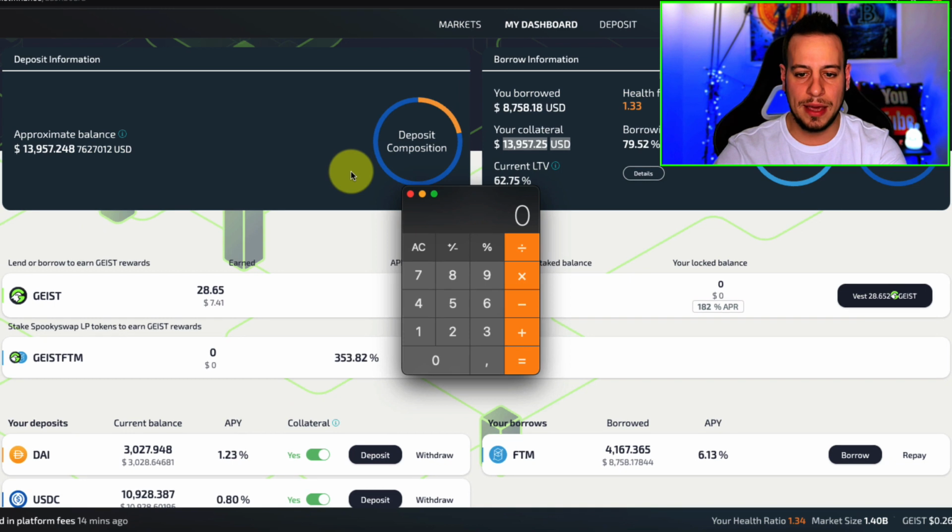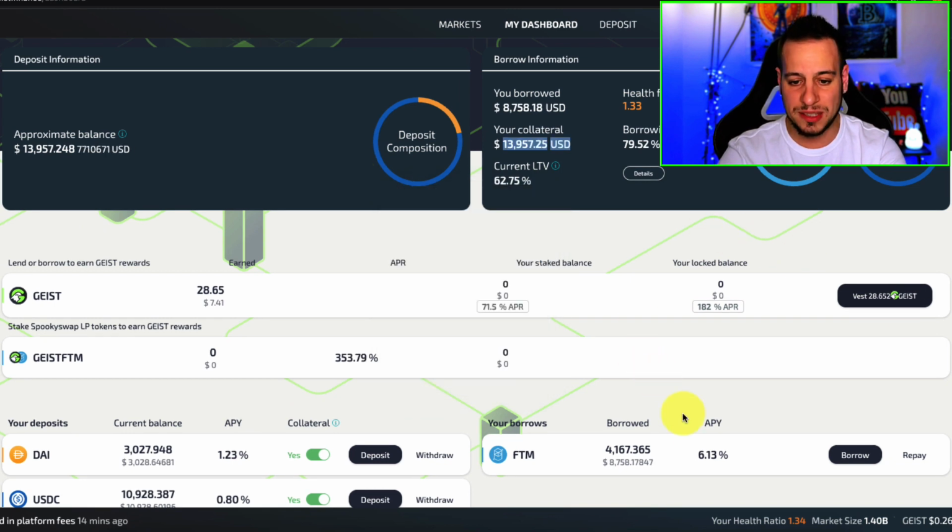If you want to look at the numbers, let's say that you provided your money, you lent your money on Geist, and you borrowed 60% out of it. Let's open the calculator, and let's say that you're paying here interest of 6% APY.